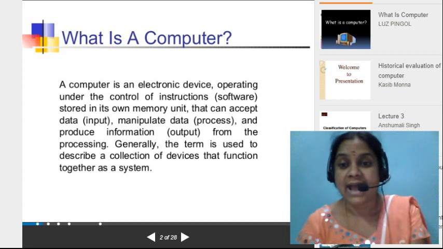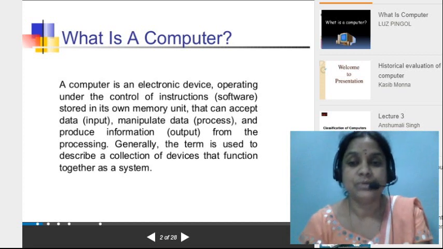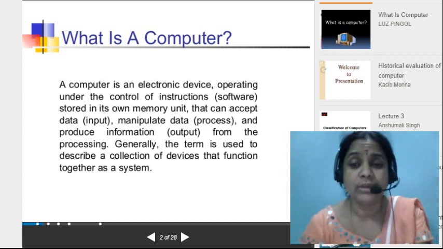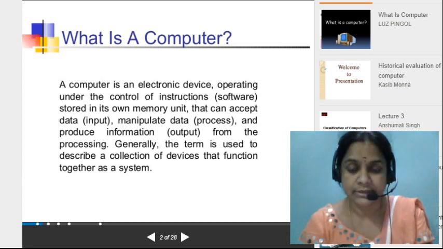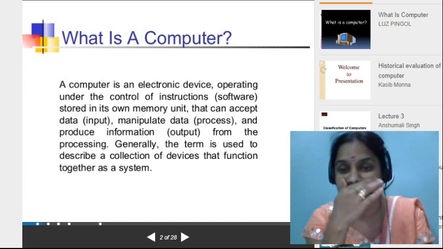See here, I am teaching something through a system, and you are listening on a mobile. How does all this happen? By software. Suppose the mobile is your system.